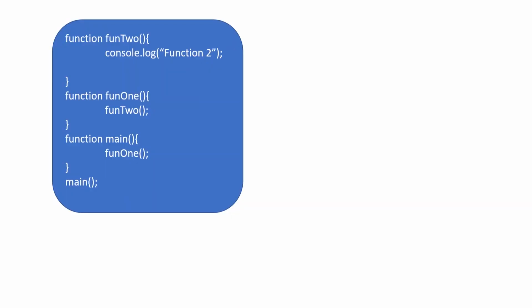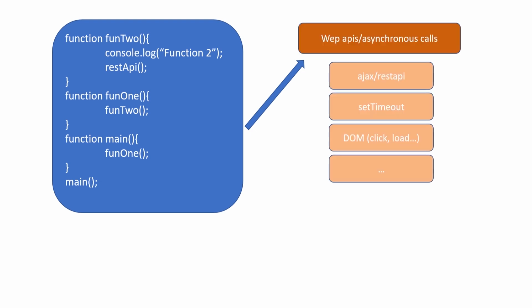Then once this is done, console.log will be popped out, and then function2 will be popped out, then function1, and then function main will be popped out. But in the case of a REST API, what it does is: main, then function1, function2, console.log, and then the REST API. A REST API or any AJAX call will take time, like event-based I/O, file reading, writing, setTimeout, or DOM click and load.